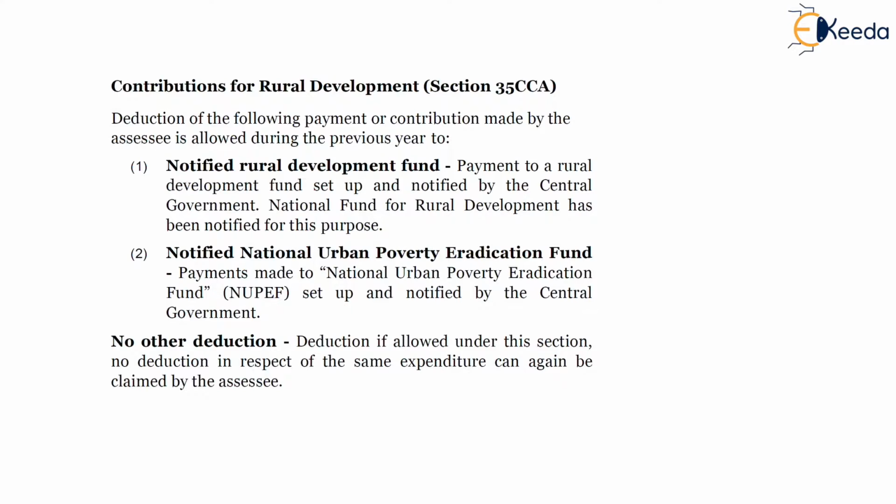There are two funds. First is the Notified Rural Development Fund, which we have discussed. It should be set up and notified by the central government. And second is the Notified National Urban Poverty Eradication Fund. Again, it should be set up and notified by the central government.